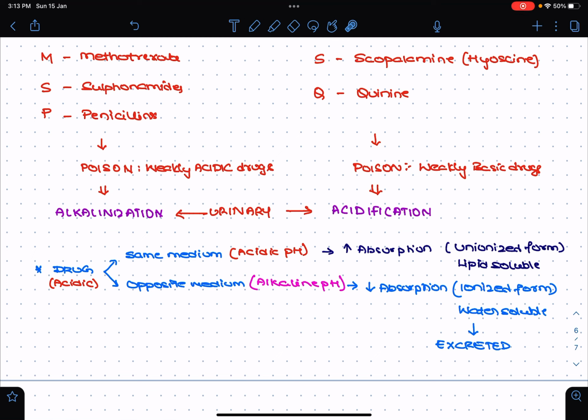When you subject it to the same medium, there will be increased absorption and there can be increased poisoning. So whenever there is a poisoning, you subject the drug to the opposite pH. How can it be done? By causing urinary alkalinization. With respect to the weakly basic drug, you go with urinary acidification. This may be asked in your exams. Weakly acidic drugs need urinary alkalinization, and weakly basic drug poisoning needs urinary acidification.